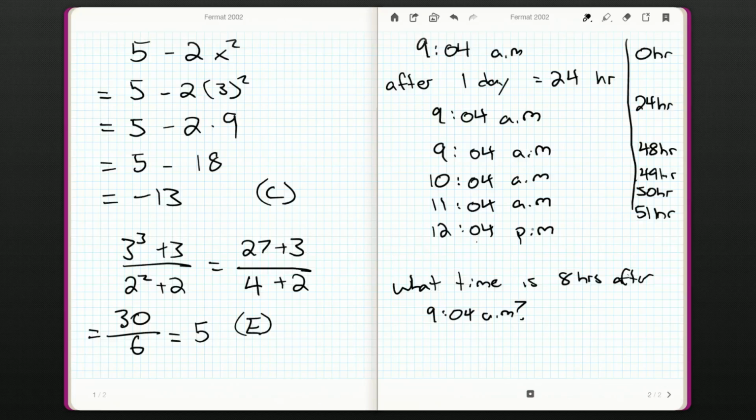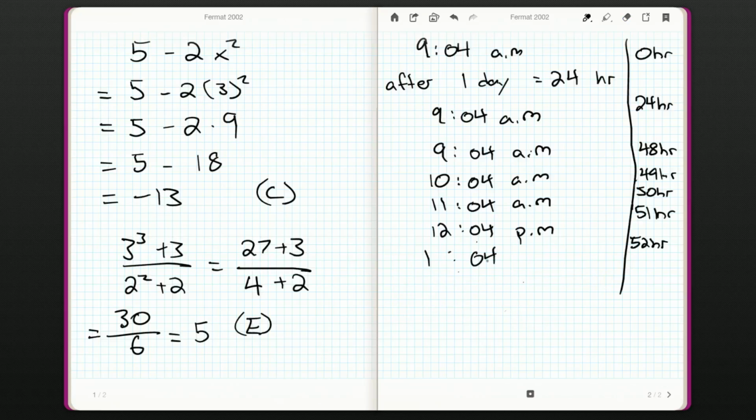Okay. So we're at 51 hours, so we still have a bit to go. So now after 52 hours, well, after 12 it goes to 1:04. You'd think it goes to 13, but we're not using a 24-hour clock.